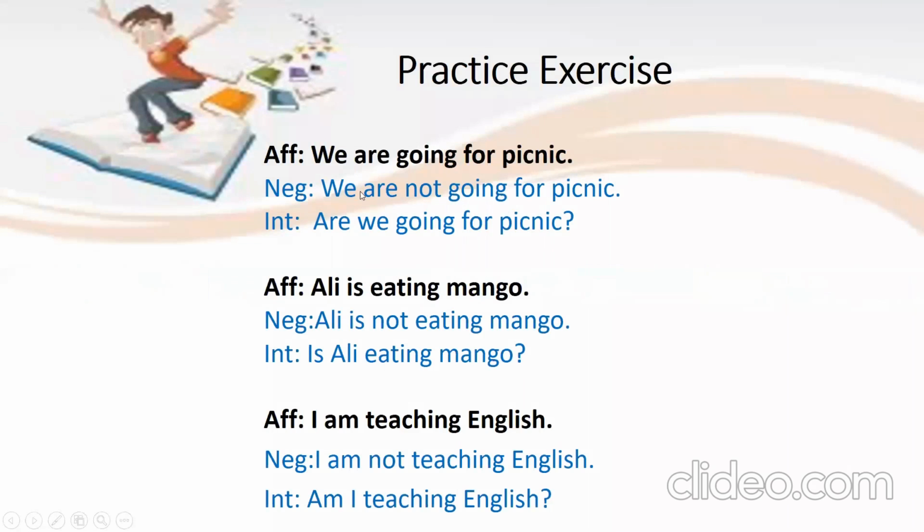Let's see some examples. Affirmative: we are going for picnic. This is an affirmative sentence. Now what will be the negative? We are not going for picnic. We have just added not with the helping verb are. And for interrogative, we just write the helping verb in the beginning. What is the helping verb here? Are. So it will come in the beginning. Are we going for picnic?